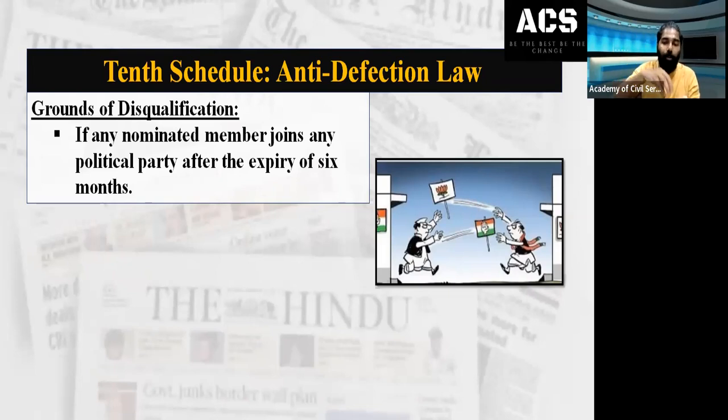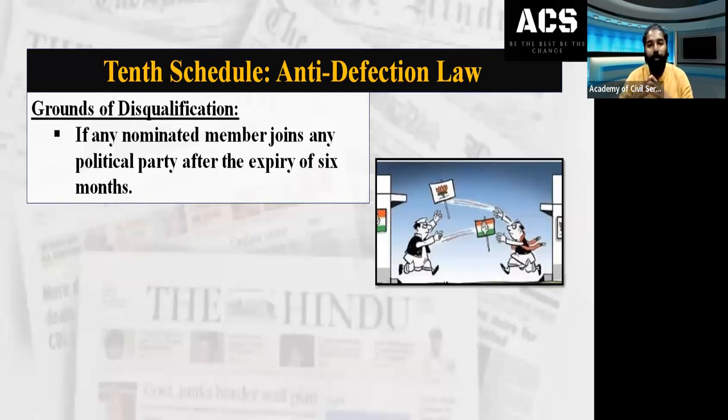So if you imagine that Mahendra Singh Dhoni is elected as a nominated member to the Rajya Sabha, there is a provision that he can join any party within the 6 months. When he is nominated, he has a 6-month duration to decide which party he can join. But he cannot join any political party after 6 months. That means if he did not decide to join any party, he cannot think of joining one after the expiry of 6 months.